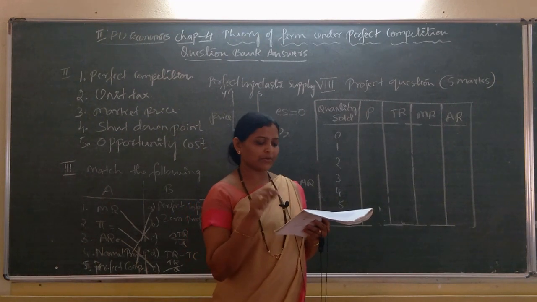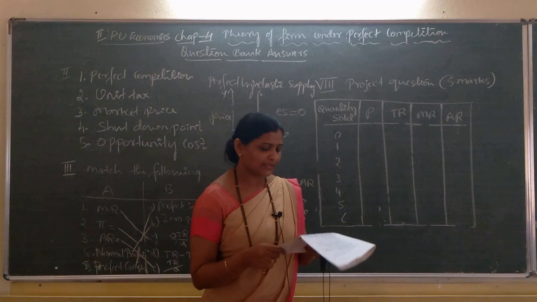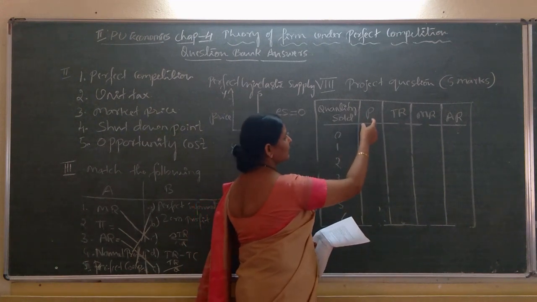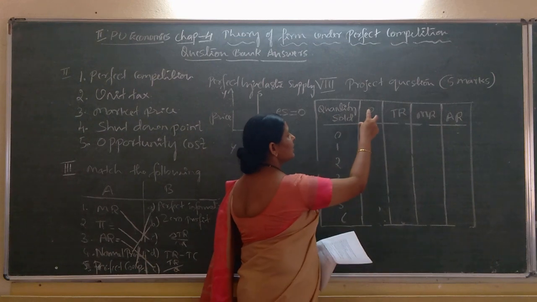So, first you read the question, in that you will get the market price per unit of good is rupees 10. So, you need to write the price here under this price column.